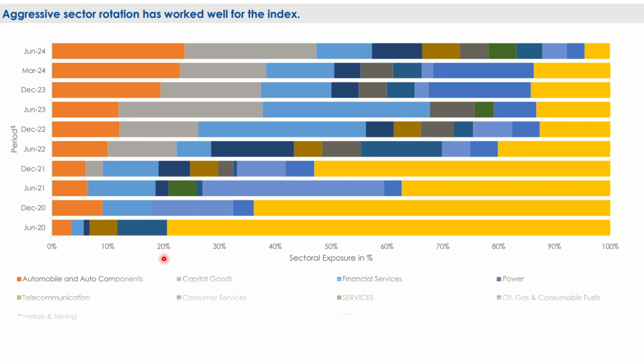Similarly, capital goods was not there till 2021, but then since there was momentum in the stocks, this index picked it up, and the exposure to this sector has grown. So this is how it helps to outperform compared to the other indices.